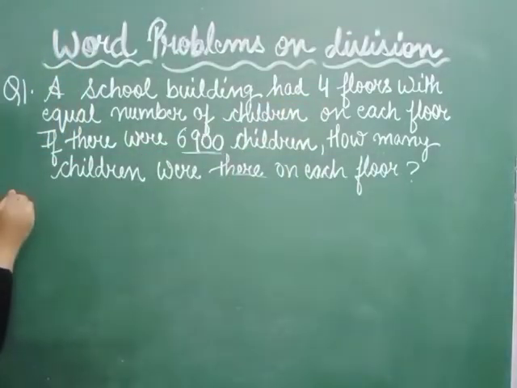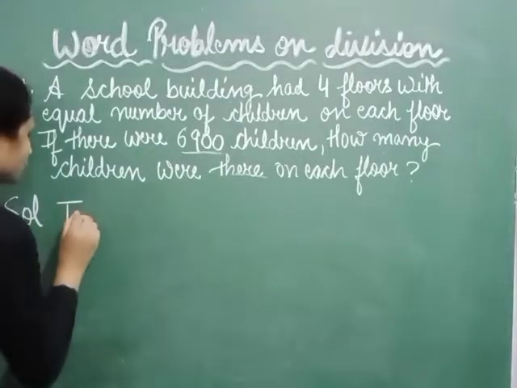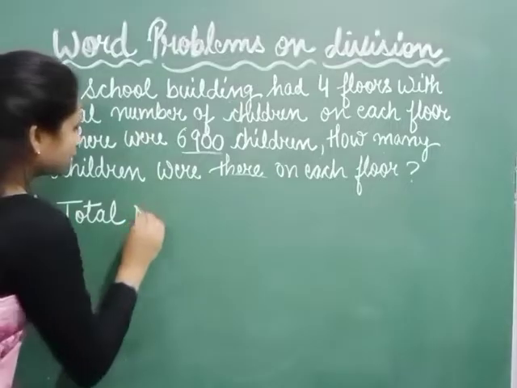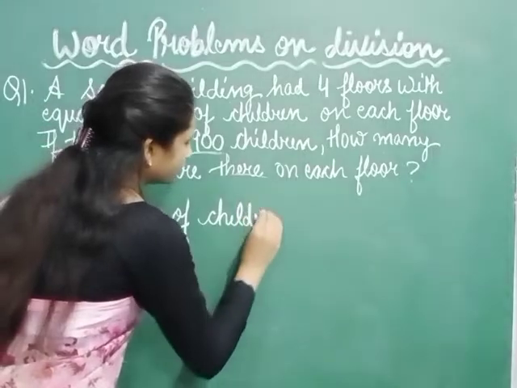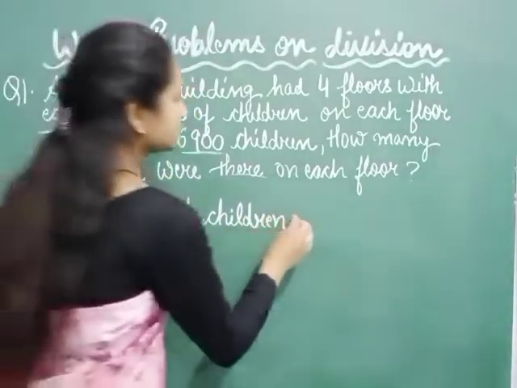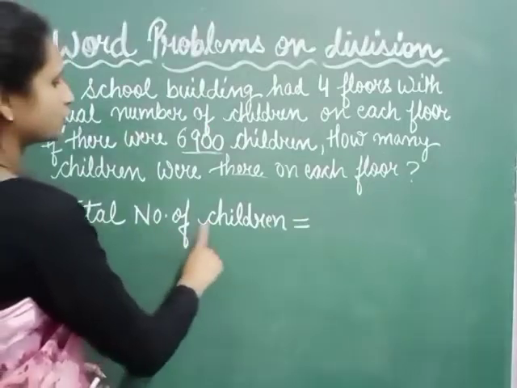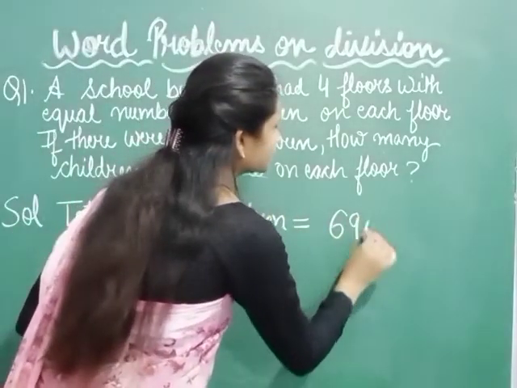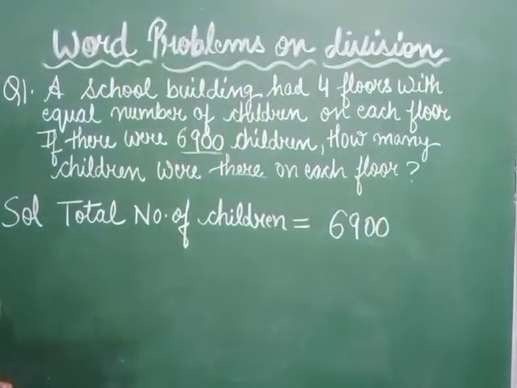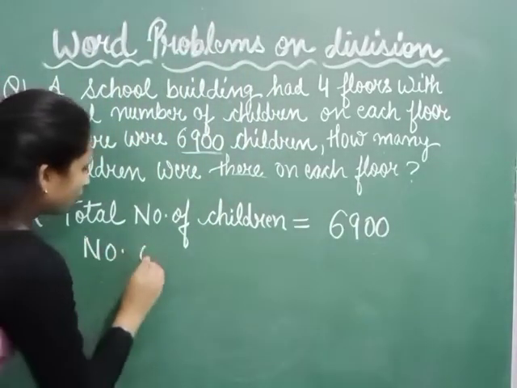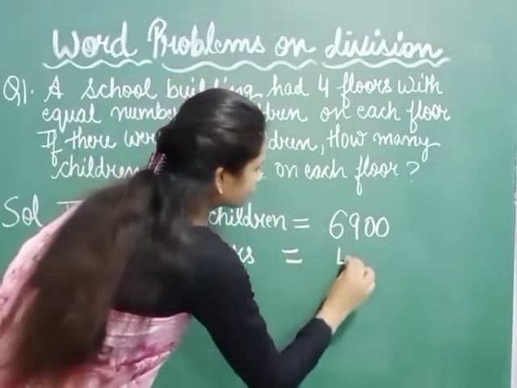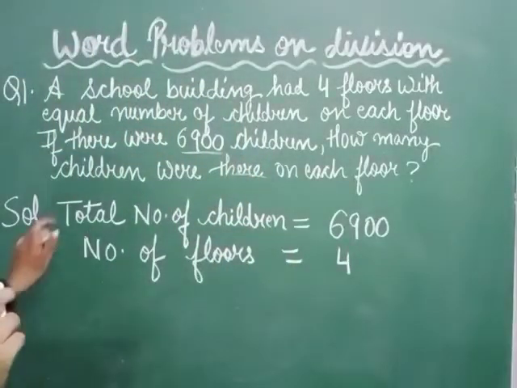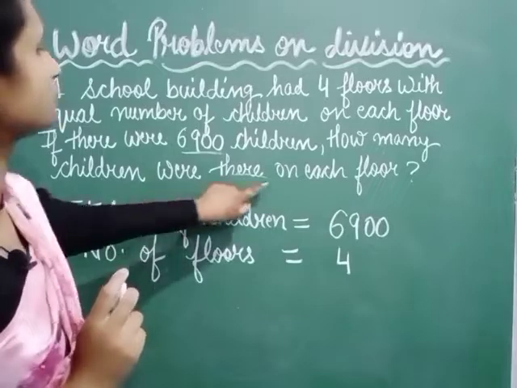So for the word problem, you have to write the statement first. Write what is given in the question: total number of children, that are 6,900. Now write number of floors, that are 4.